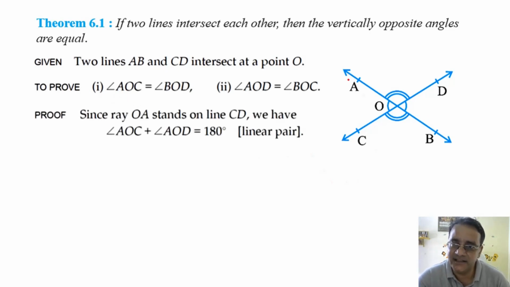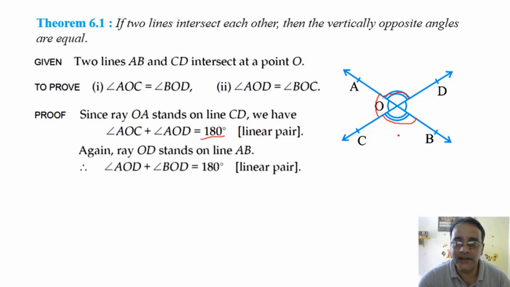Okay, so now we'll start with the first bit. For the first bit, look carefully: OA stands on ray CD. So the sum of these two angles, AOC and AOD, is equal to 180 degrees, and the reason is linear pair. Now what is the sum of these two angles? 180 degrees. This is also 180 degrees, right?